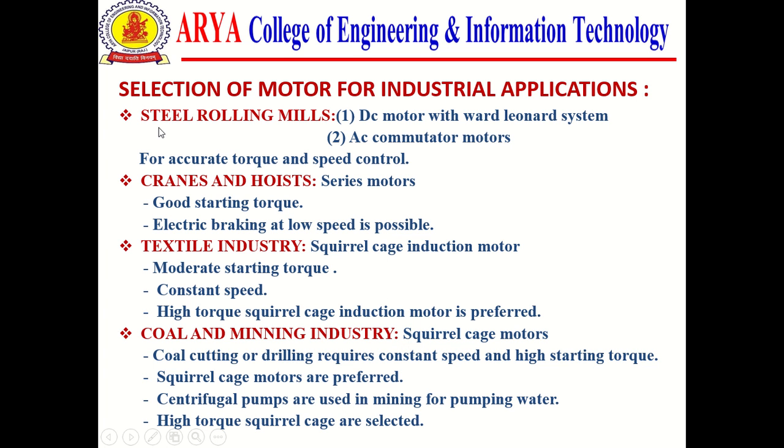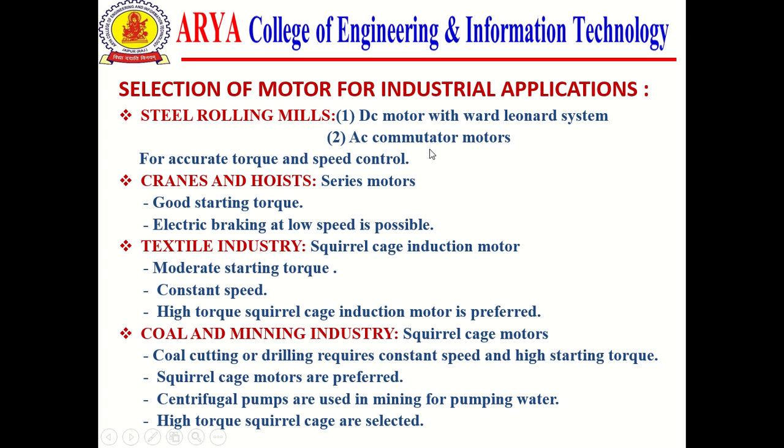When you talk about the application of steel rolling mills, in case of steel rolling mills, we use a DC motor with Ward Leonard systems, because it has flexible speed torque characteristics and a wide range of speed control.